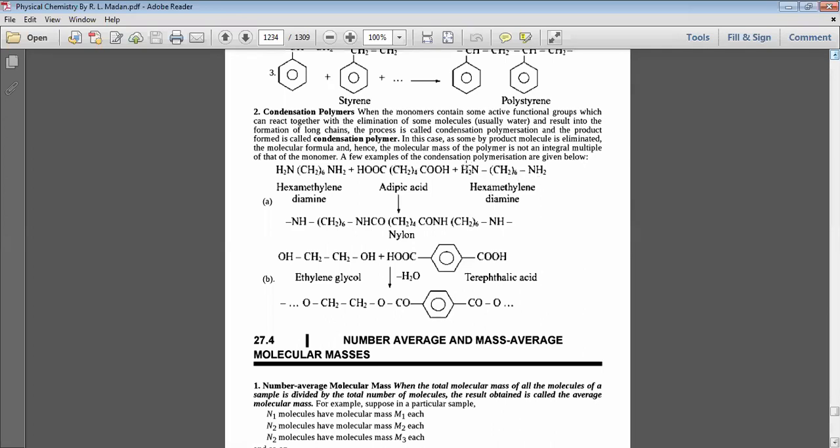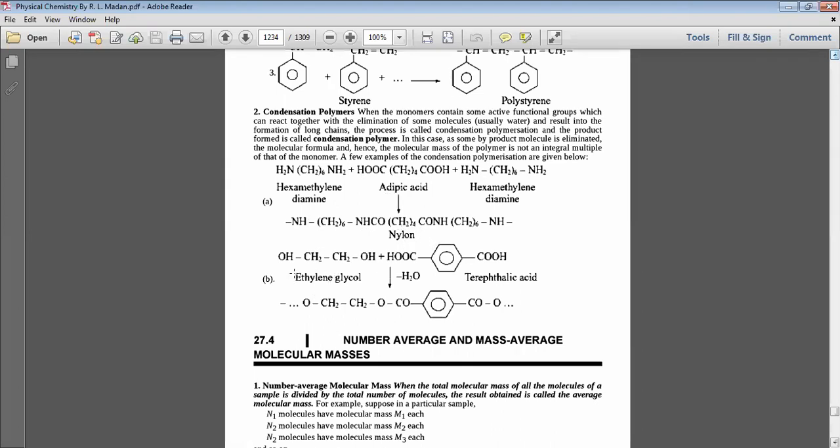A few examples of condensation polymerization are as given: hexamethylenediamine, NH2(CH2)6NH2, and adipic acid, HO2C(CH2)4CO2H. Hexamethylenediamine and adipic acid form condensation polymers. Here elimination of a water molecule occurs. This is nylon.